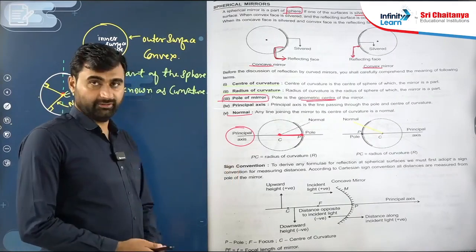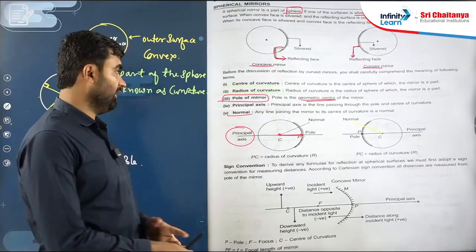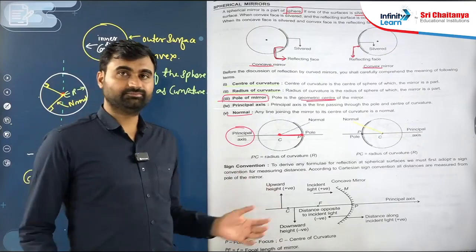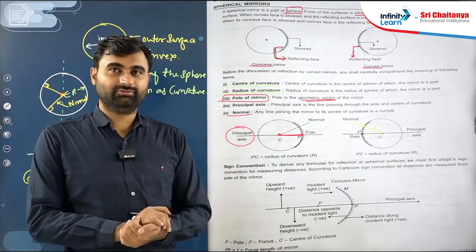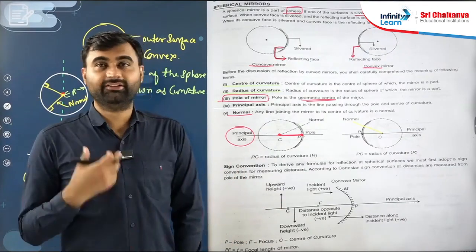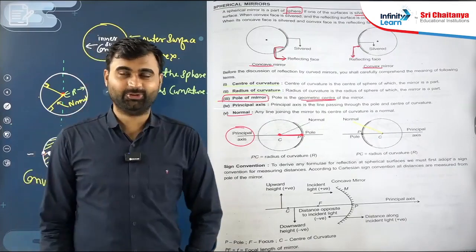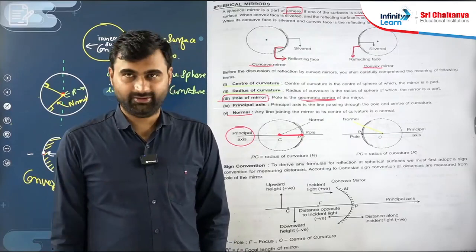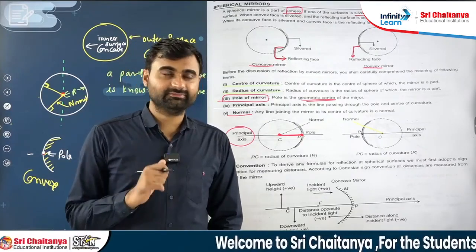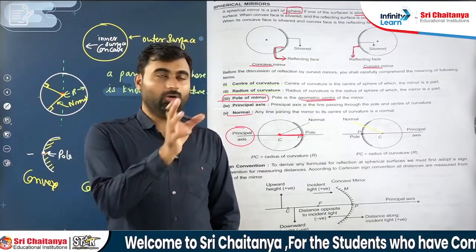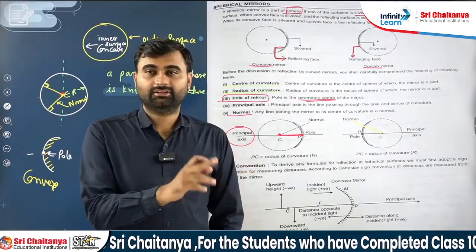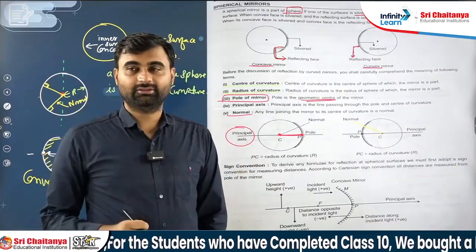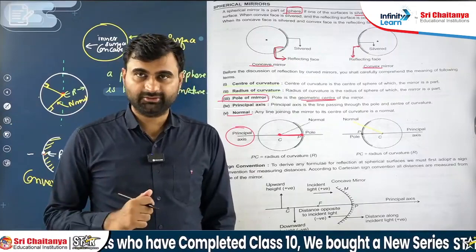Next point, sign convention. Sign convention means, here what does a mirror do? In a plane mirror at our home we see our image. Agree or not? So we use a mirror to see the image. Object is there, and that object's image is formed by the mirror.